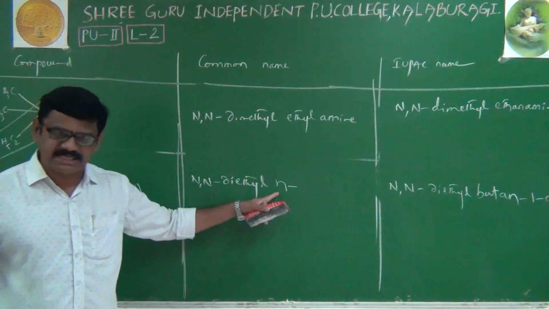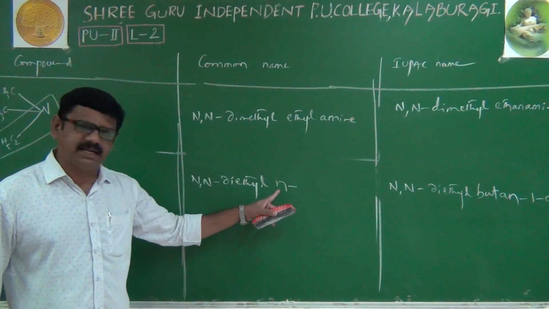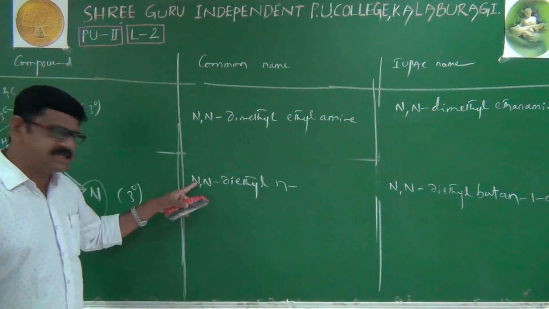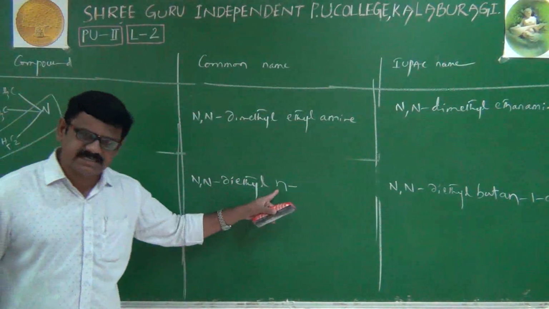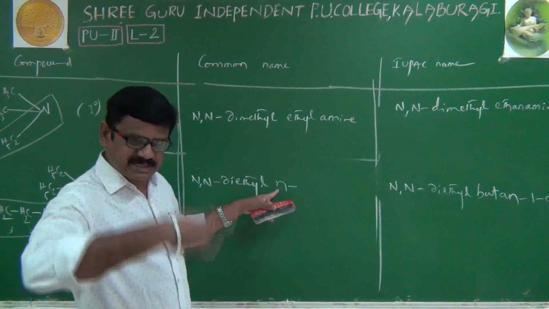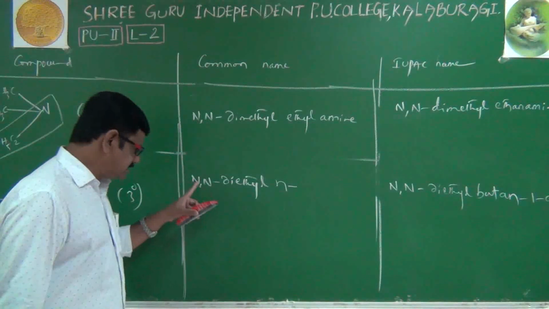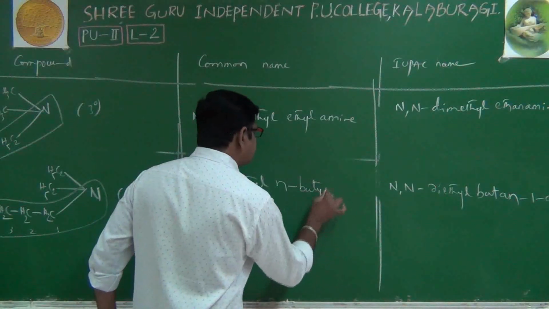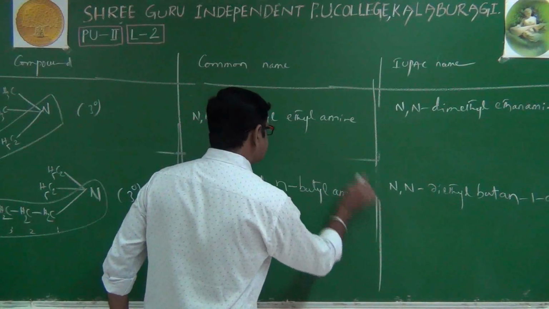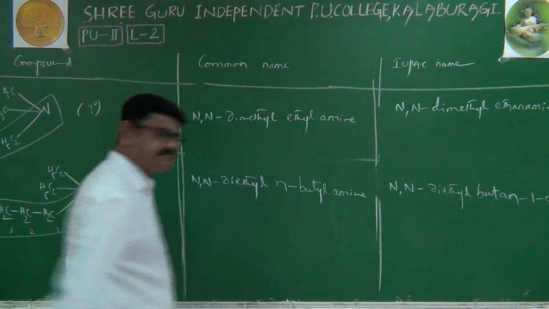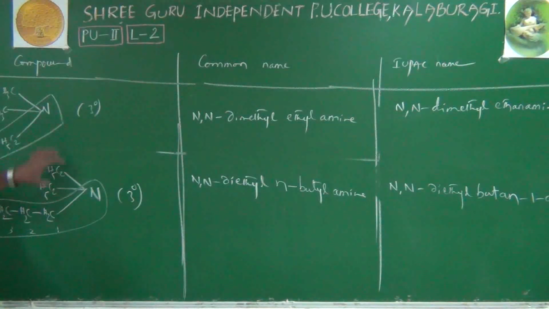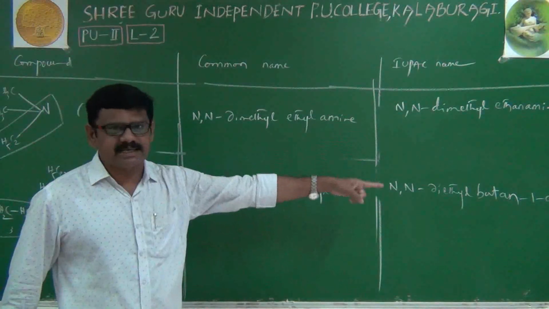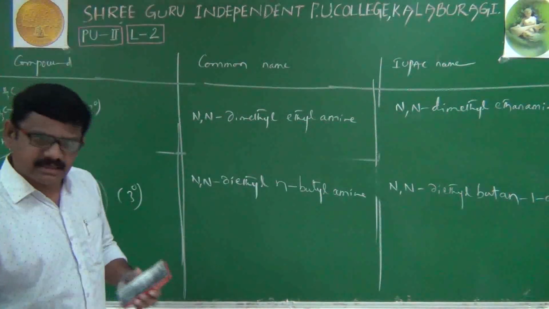It is not a capital N, it is just a small n only. A lot of difference is there. This N represents nitrogen, but this n represents normal, nothing but straight. That's why its name is N,N-diethyl-n-butylamine. Like this, for tertiary amines, common names will be similar to their corresponding IUPAC names.